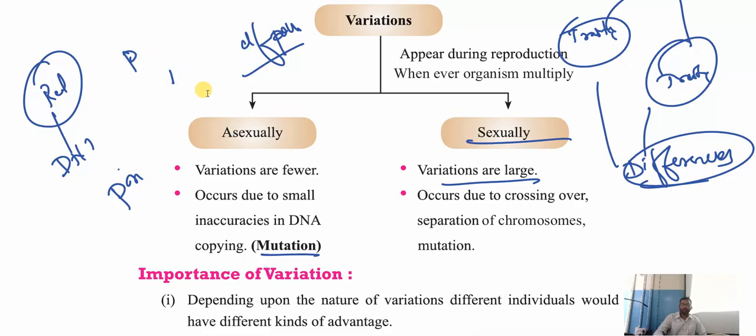What is mutation? In some plants, there are small inaccuracies in the DNA copying. In some plants, in asexual plants, you can write, in asexual plants, there are small inaccuracies in DNA copying. That is called mutation. Okay? Clear? See here, mutation is not only in asexual plants. Even in sexual plants also mutation will take place. Mutation का मतलब क्या बेटा? Simple. DNA copying होना. इसका DNA और इसका DNA दोनों combine होता ना, उसको बोलते हैं mutation. Just you can write as plants. Don't write asexual plant. Just write plants.